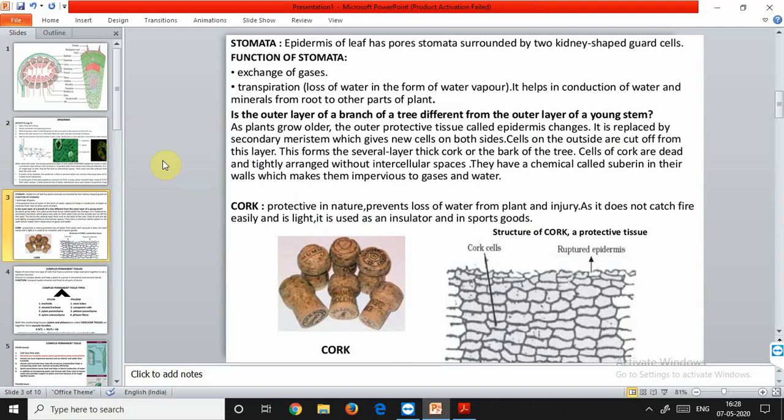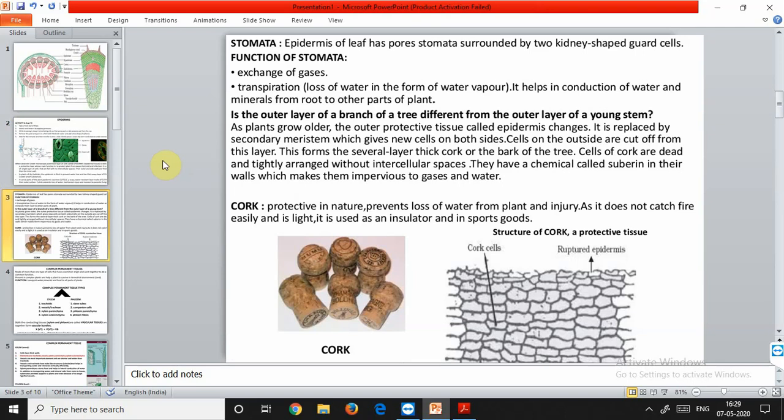As plants grow older, the outer protective tissue, that is the epidermis, undergoes certain changes. So as the epidermis grows older and older, some changes occur in it. A strip of secondary meristem called phellogen or cork cambium replaces the epidermis of the stem. So when the epidermis is growing old and getting degenerated, it is replaced by a new layer of cells called the phellogen. It is also known as the cork cambium.